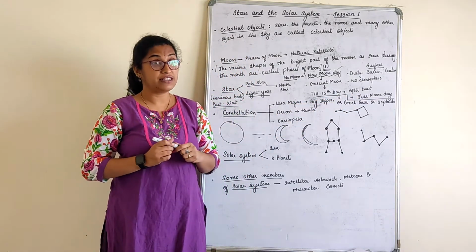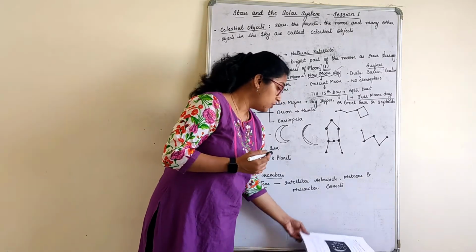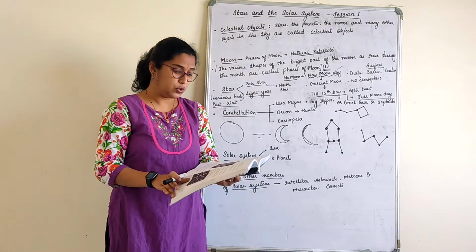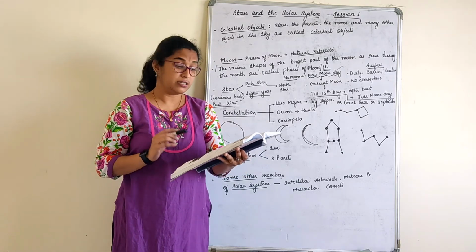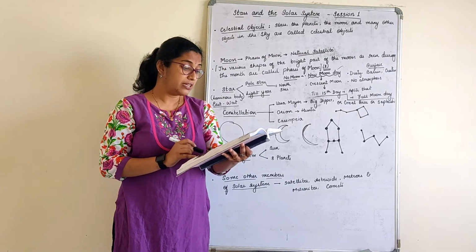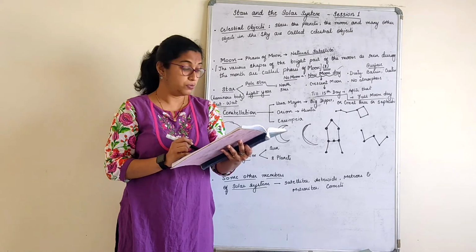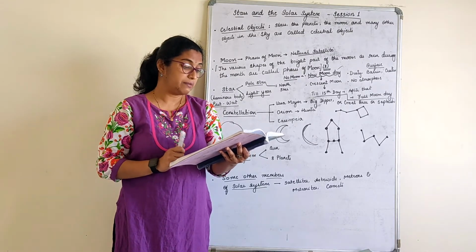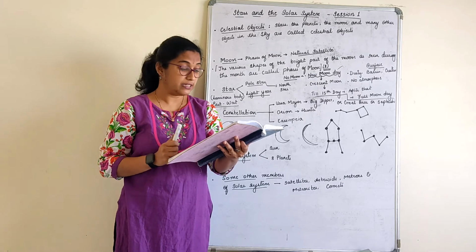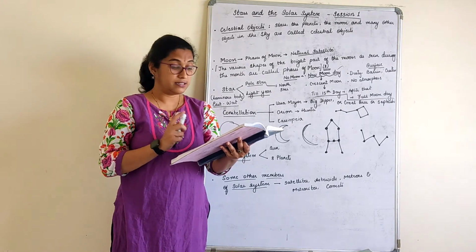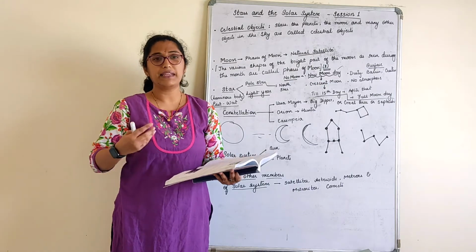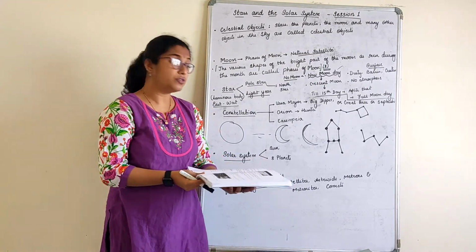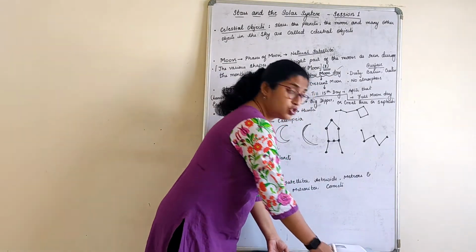There are also festivals that we celebrate. Now, what I have given in the notes here, if you can see, Diwali is celebrated on the new moon day. Guru Nanak's birthday is celebrated on the full moon day. Mahashivratri is celebrated on the 13th night of the waning moon. Eid ul Fitr is celebrated the day following the crescent moon. So there are many such things where we come to know the festivals. So many things, children, right?